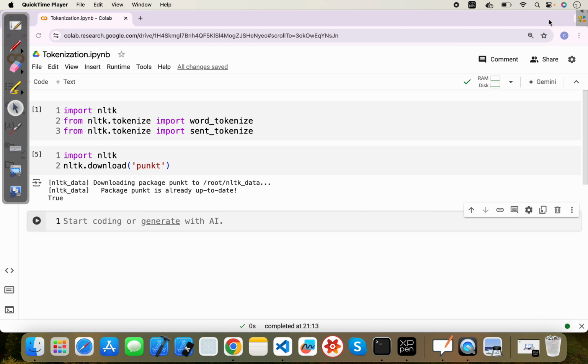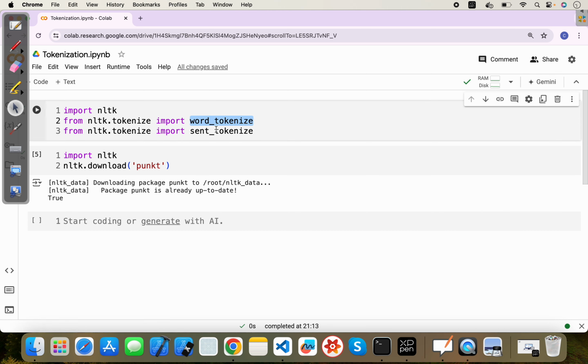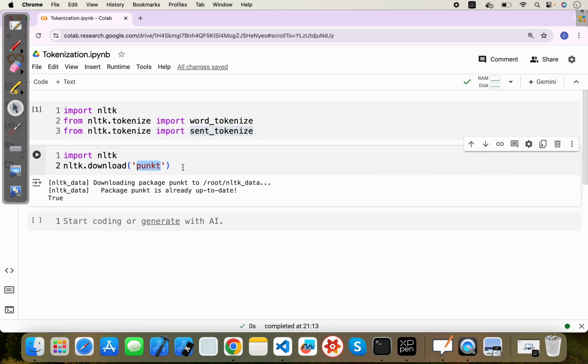First, let's use word and sentence tokenization. There is one library, NLTK, which has a word level and sentence level tokenizer. We need to import word tokenize and sentence tokenize, and we need to download punkt as well.